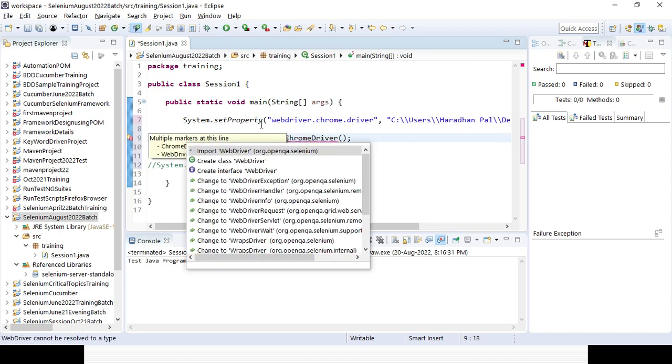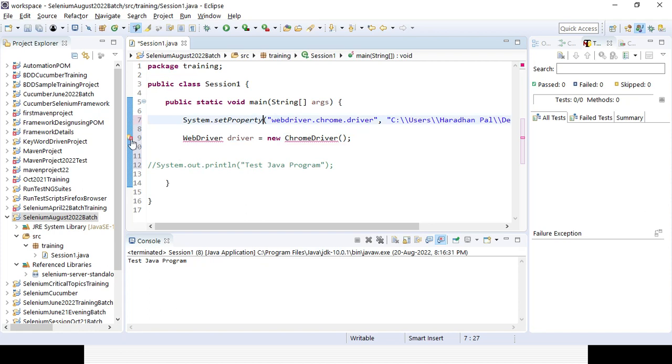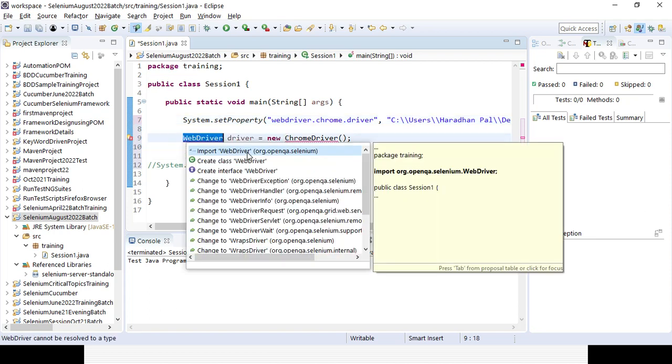Why is the error message coming? You can see the error message is coming. Red means error, right? So you can see here the error message reason: ChromeDriver cannot be resolved to a type. So what I need to do is select the suggestion and import ChromeDriver. Where is it coming from? It is coming from the org.openqa.selenium package available in the Selenium jar file. So I can import it.